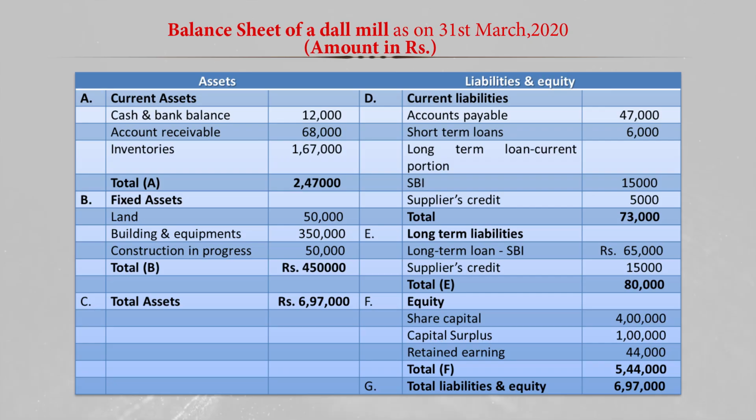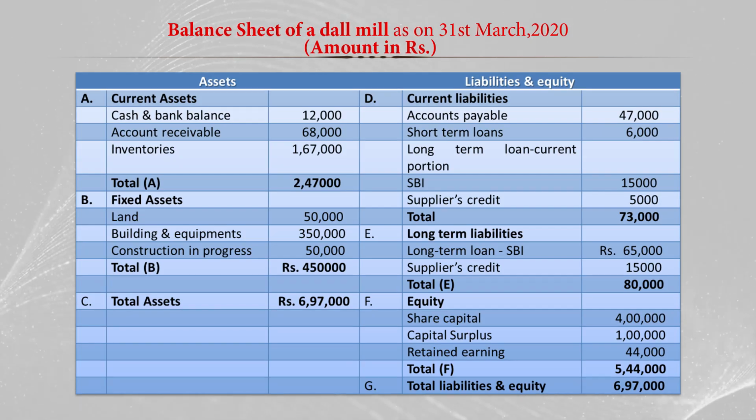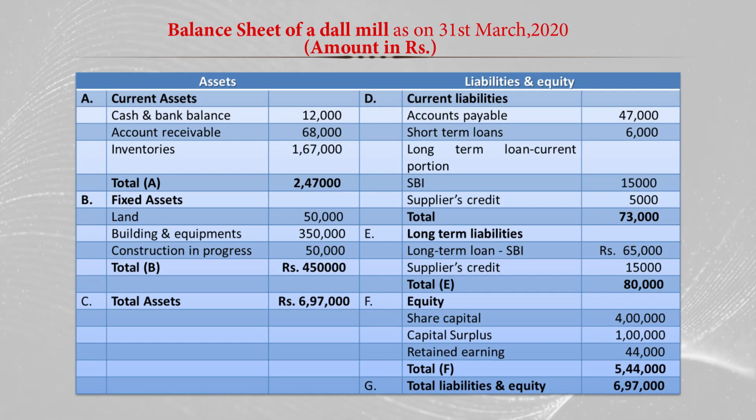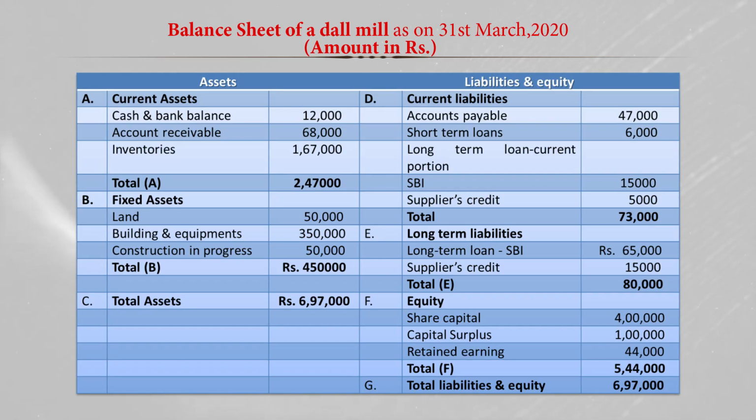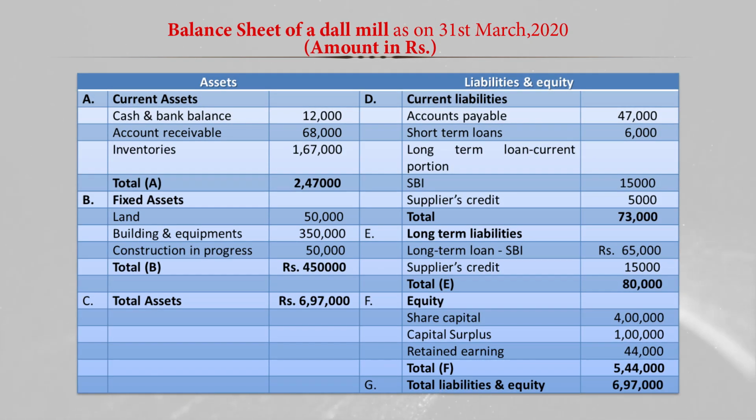So, on the asset side or left hand side, you see there are current assets, fixed assets and total assets. In the current assets, we have included the cash and bank balances, amounting to rupees 12,000, and then accounts receivable. Accounts receivable means the products which have already been sold, and we will be receiving the payment for that quantity sold in the market.